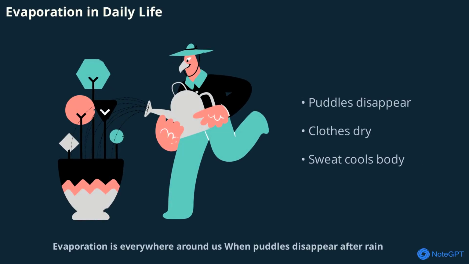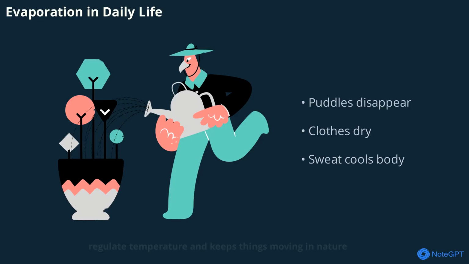When puddles disappear after rain, when wet clothes dry in the sun, or when sweat cools our bodies, evaporation is at work. It's a slow and steady process that helps regulate temperature and keeps things moving in nature. Understanding evaporation helps us appreciate the hidden science in everyday moments.